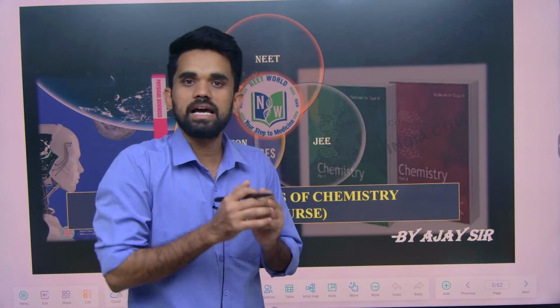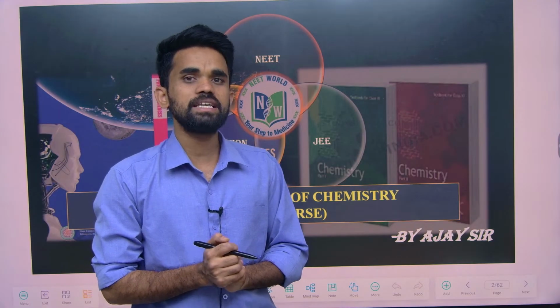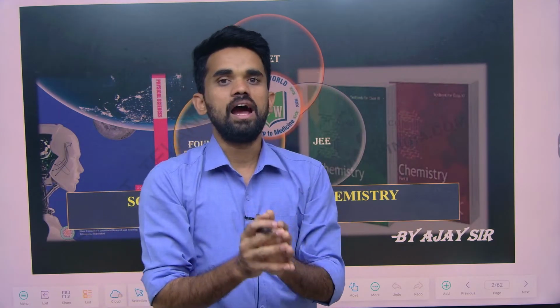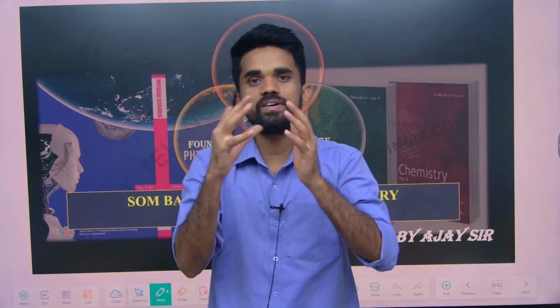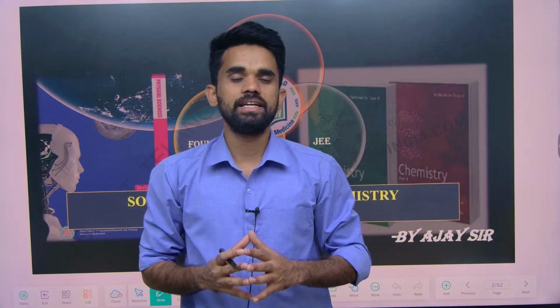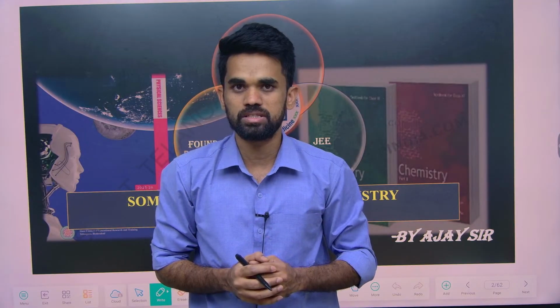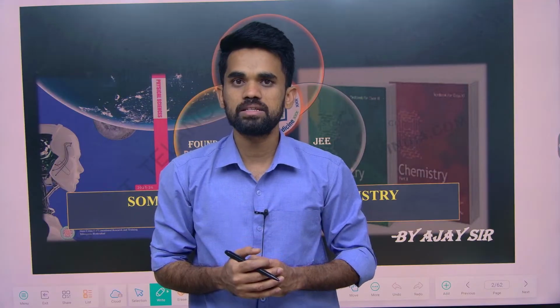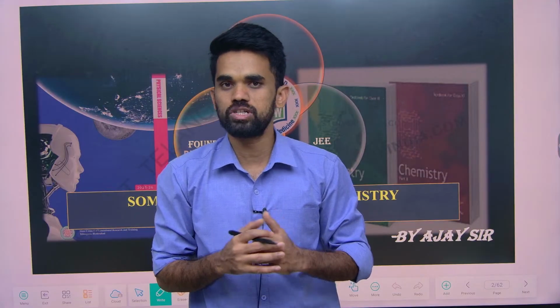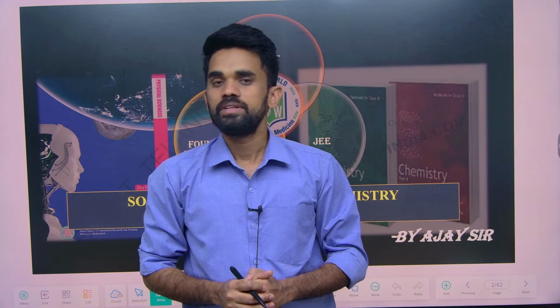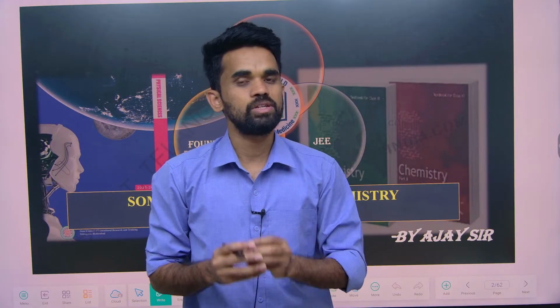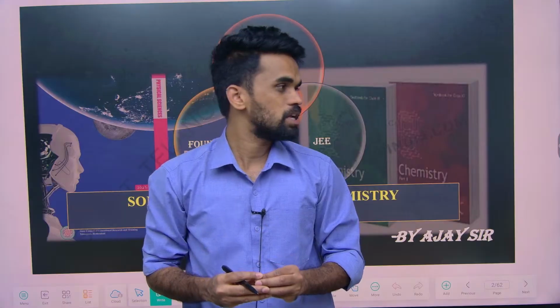So in the last classes we discussed the basic understanding of the periodic table, the number of elements we have and how we have classified them. Next, we also studied the basic laws of chemical combinations, like the law of conservation of mass and the law of constant composition or definite proportions. In the last class I also gave one question related to it. Now one more question I will give you. Just solve that and tell me your answer in the comment box, and that is what we will start with first.